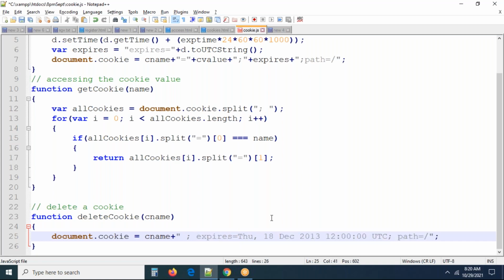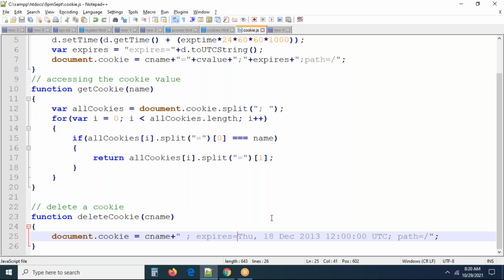So this is the thing, expiring the cookie. The cookie will be expired, which means the cookie will be deleted automatically from the browser window. We don't want to do anything, but we will check it. Okay, now we can see these are all the methods.